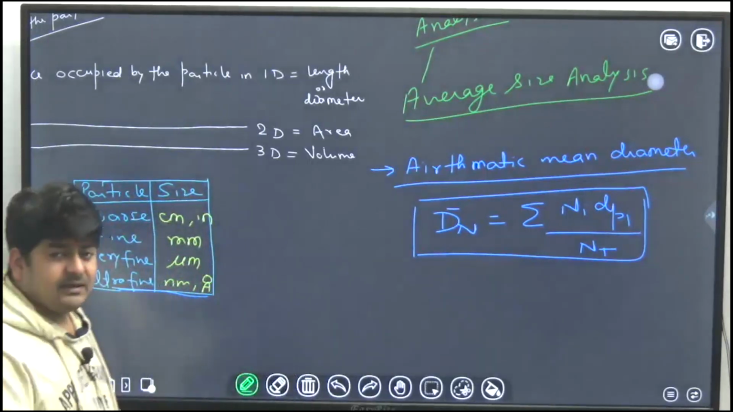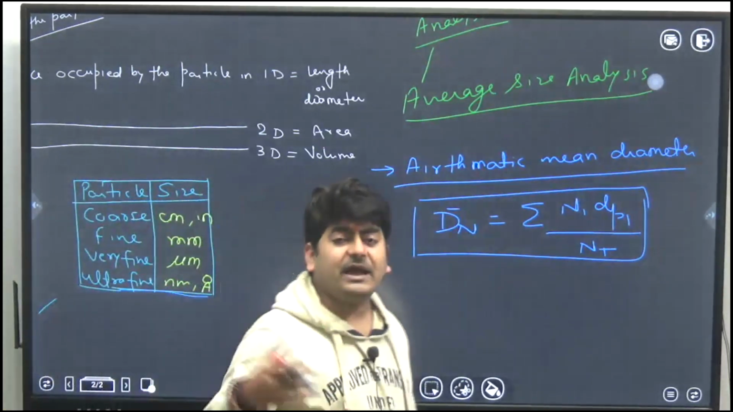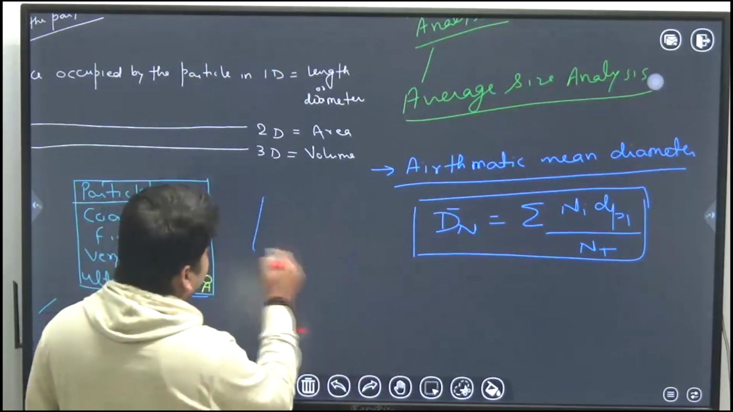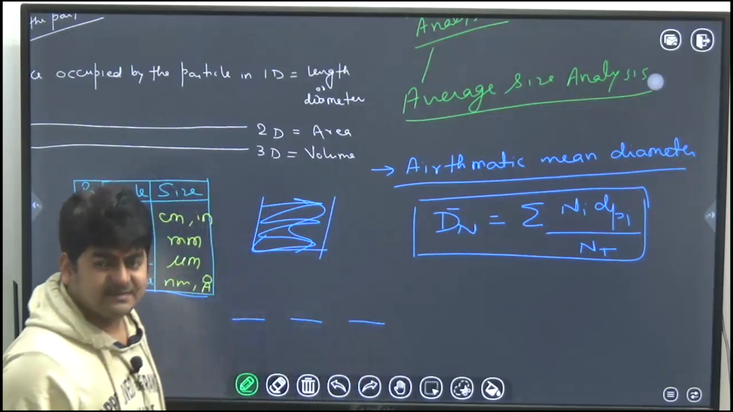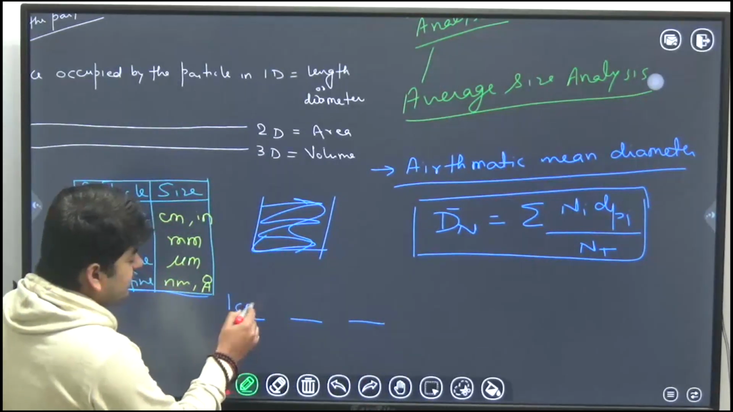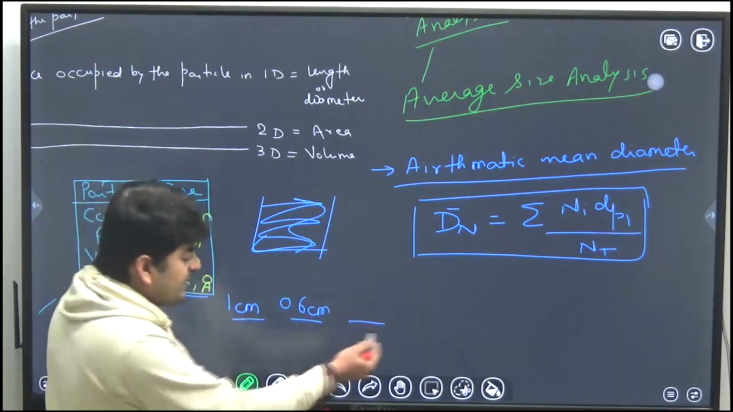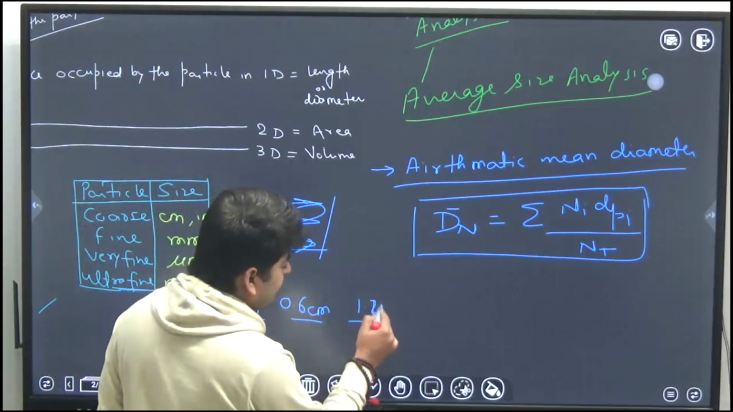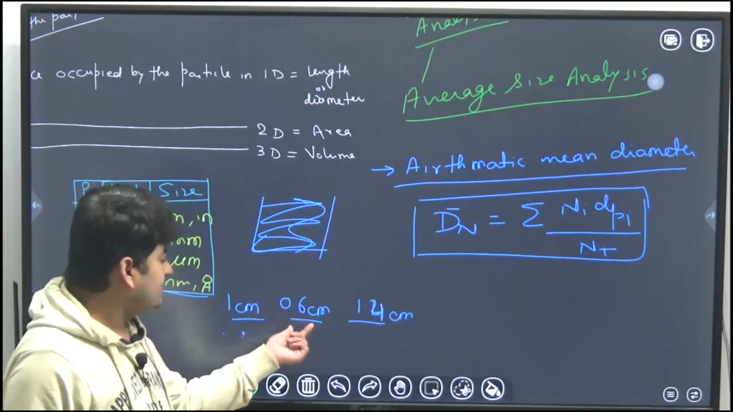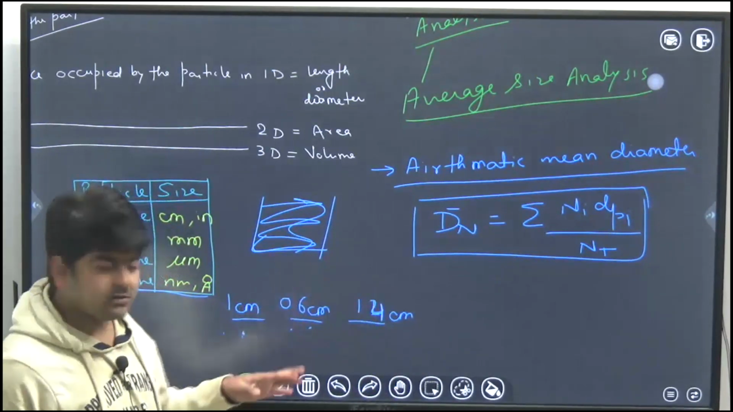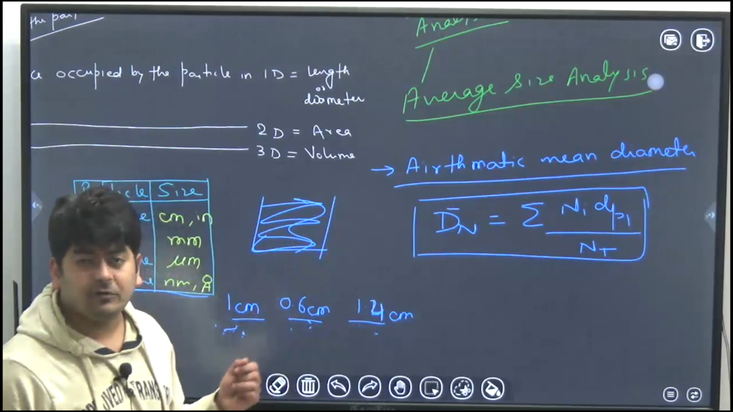That means in the mixture I have different sizes of particles. So what will I do? With the help of screening or any other method, I will separate the particles into different fractions of uniform size. Here I have all the particles of 1 centimeter diameter, here all the particles of about 0.6 centimeter, here all the particles of about 1.4 centimeter. In this fraction what is the number of particles, in this fraction what is the number of particles, and so on. And the average diameter of particles in this fraction is 1 centimeter, here 0.6, here 1.4, like this.